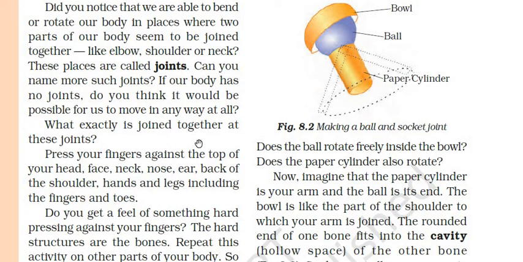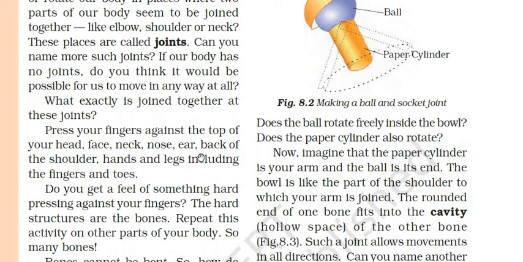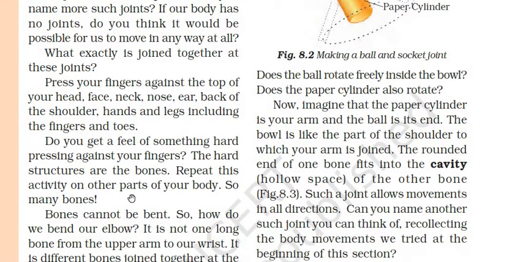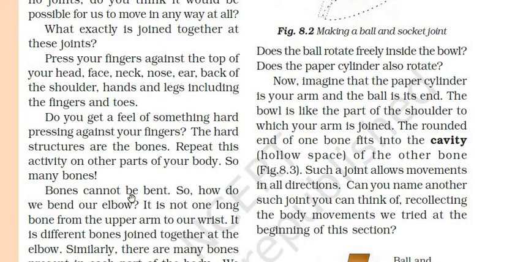So what exactly is there at these joints? Press your finger against the top of your head, face, neck, nose, ear, back of the shoulder, hands and legs, including the fingers and toes. Do you get a feel of something hard pressing against your fingers? The hard structures are the bones. Repeat this activity on the other parts of your body. You can find so many bones by doing this exercise.